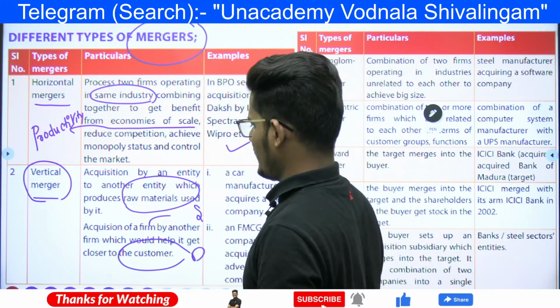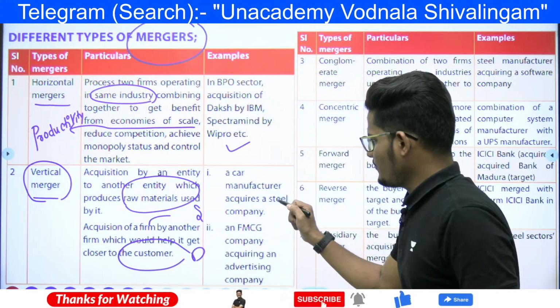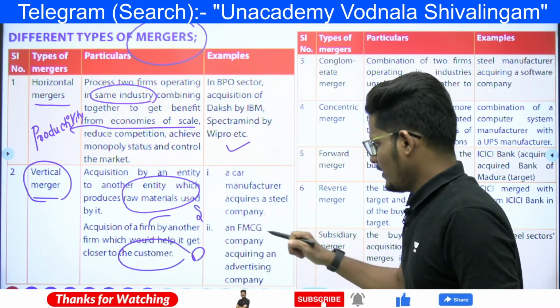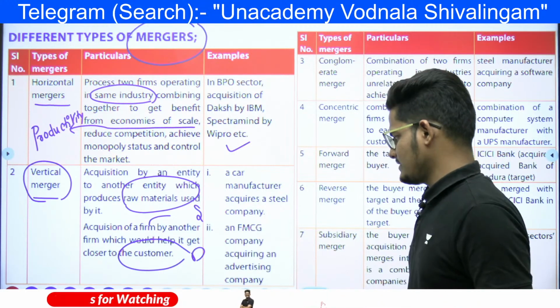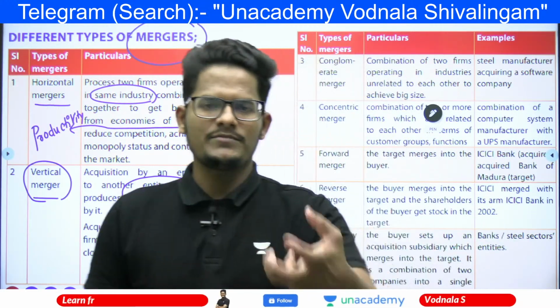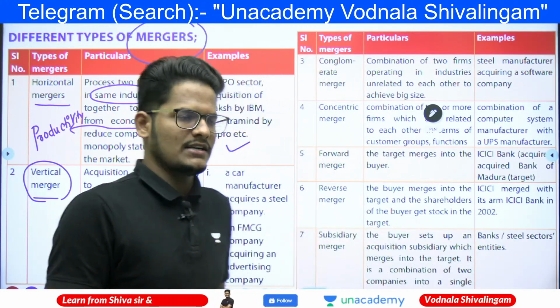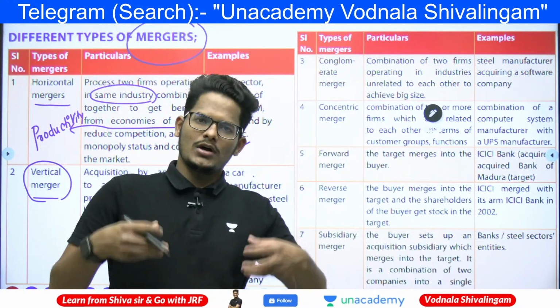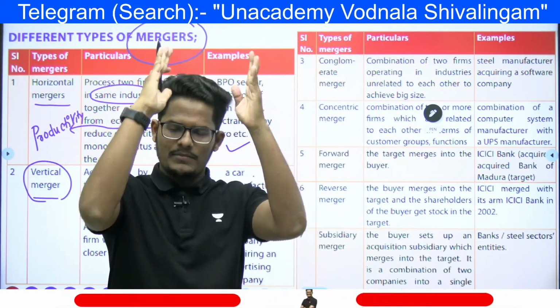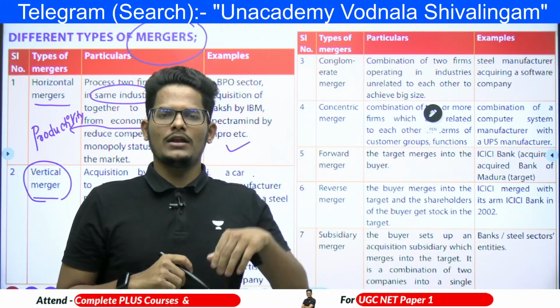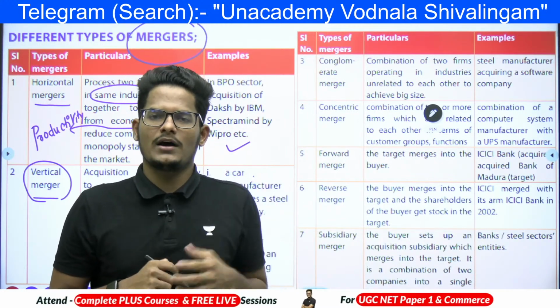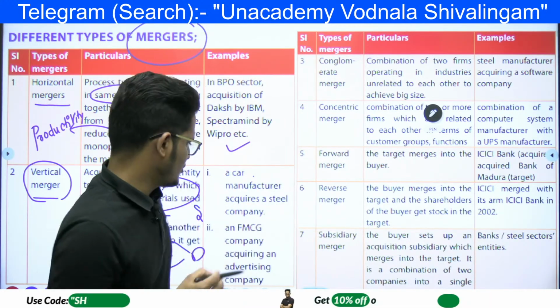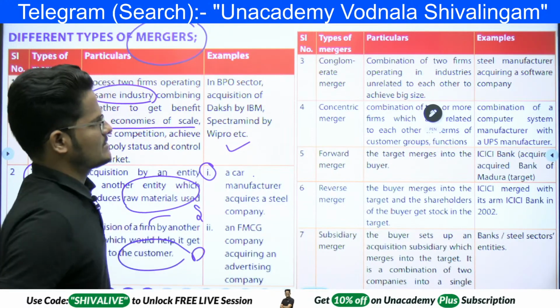If I take an example here, a car manufacturer acquires a steel company, or an FMCG company acquires an advertising company. Why? Because FMCG products require mass advertising. A car manufacturer requires spare parts, so the car manufacturer will make a deal or merge with whoever sells or manufactures the spare parts. Like that, vertical merger.